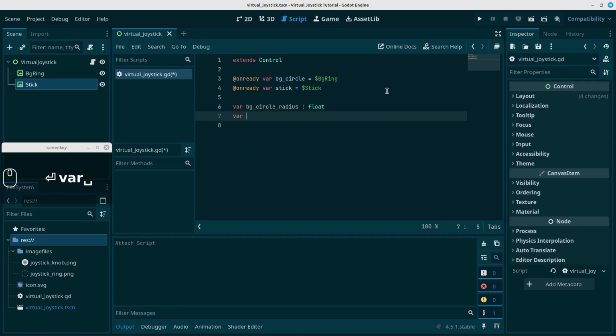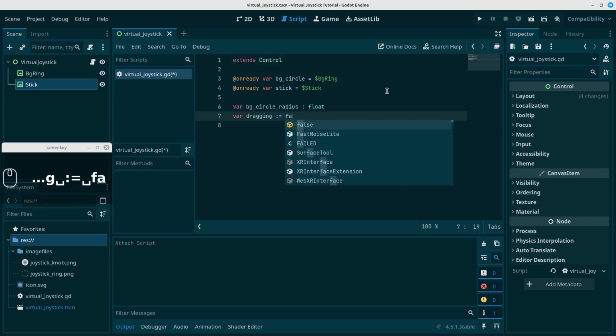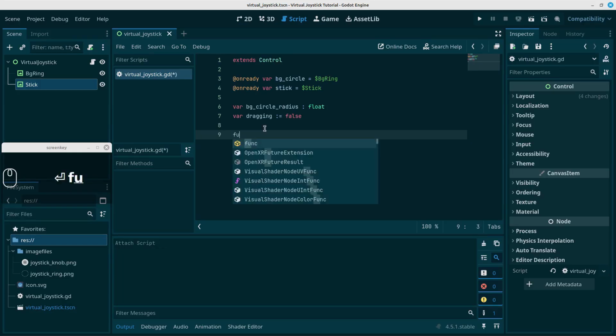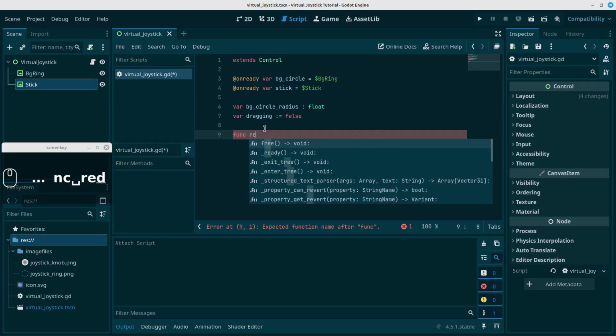And let's create a boolean, dragging. Let's call it dragging. It might as well be pressing, it doesn't matter once you know what your code is doing. Automatically set it to false, and let's save this. Okay, and let's create our ready function.